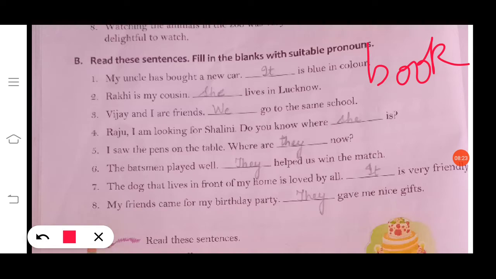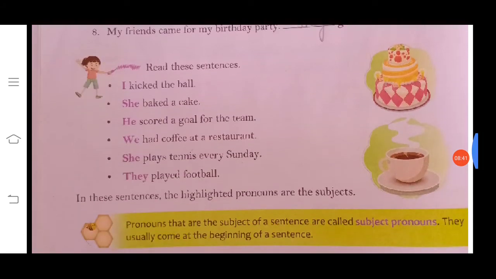Number 7, the dog that lives in front of my home is loved by all. It is very friendly. Number 8, my friends came for my birthday party. They gave me nice gifts. Now read these sentences. I kicked the ball.